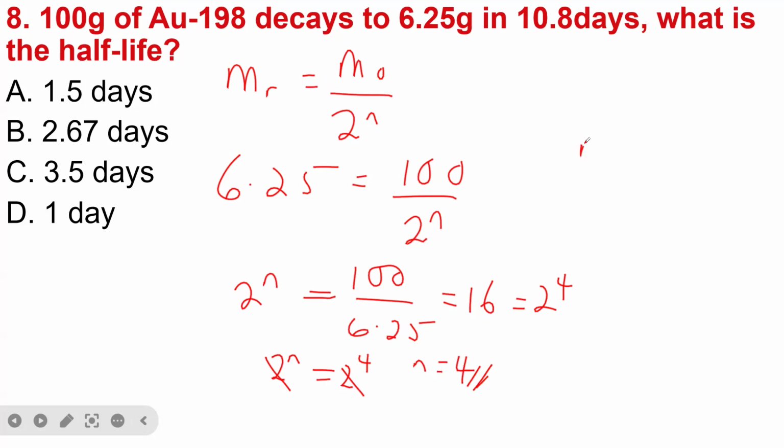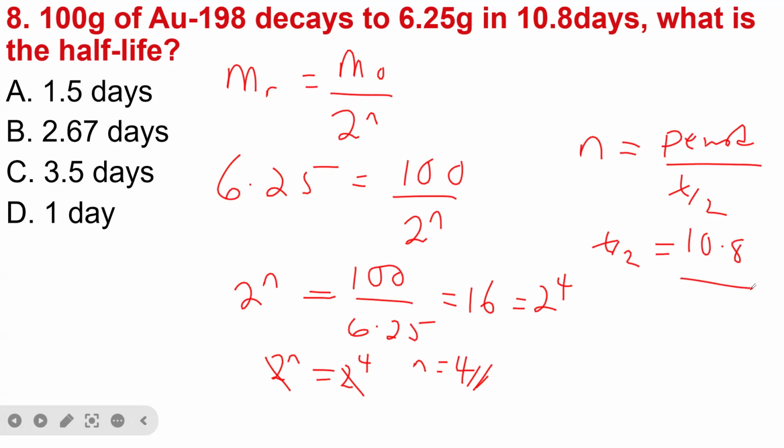Then we use the formula which says n is equal to period divided by the half-life. You see the period here is 10.8 days. So we can make T half, that is the half-life, the subject of the formula, which is equal to period, 10.8 days, divided by n. So n is equal to 4.